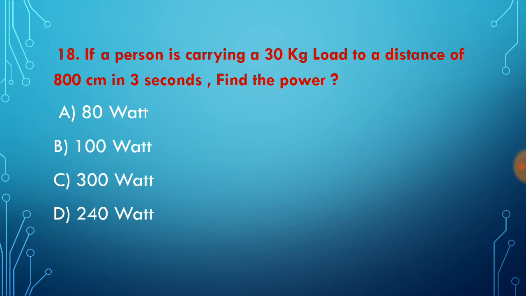Now question number 18, if a person is carrying a 30 kg load to a distance of 800 cm in 3 seconds, find the power. We know that power is equal to work done upon time taken. Work done is equal to force into distance, and force is equal to ma or mg. Here we have m 30 kg, g we can use 9.8 meter per second square or 10 meter per second square. Distance is already given, so we can use the formula to find power. Do solve this question. I think correct answer is 80 watt.